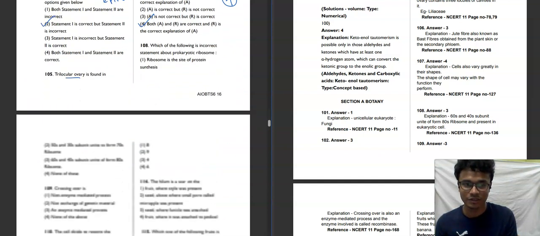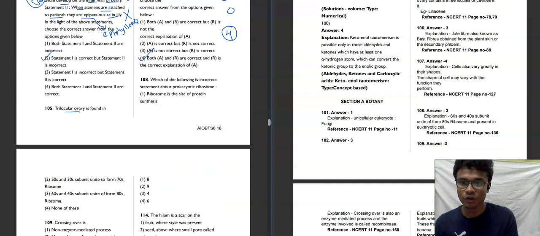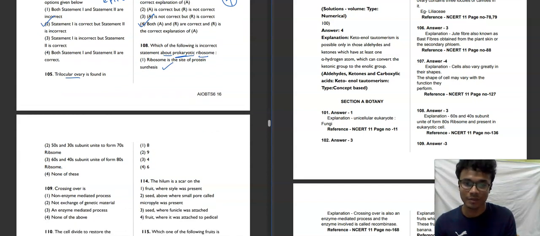Moving towards the next question. Which of the following is the incorrect statement about prokaryotic ribosome? Ribosome is the site of protein synthesis. Yes, it is absolutely correct. You know that ribosome is the machinery of protein synthesis. Second, 50S and 30S subunits form the 70S ribosome. 50 and 30 will form the 70S ribosome. So it is absolutely correct.